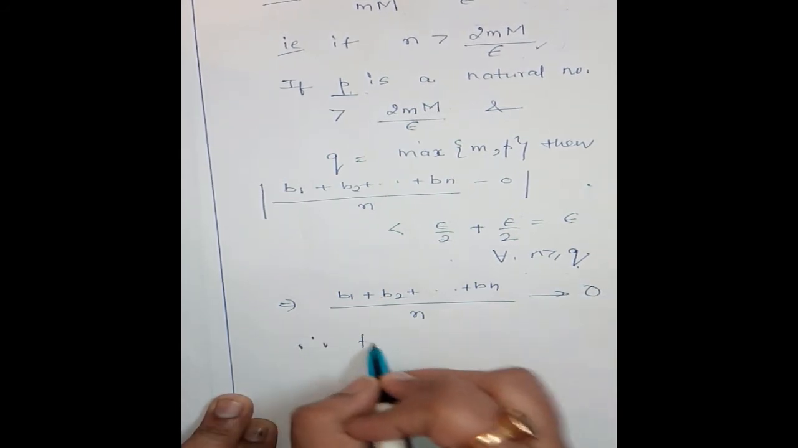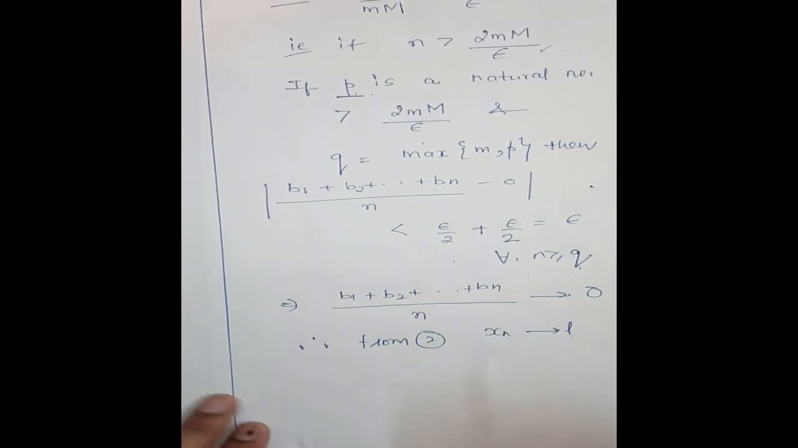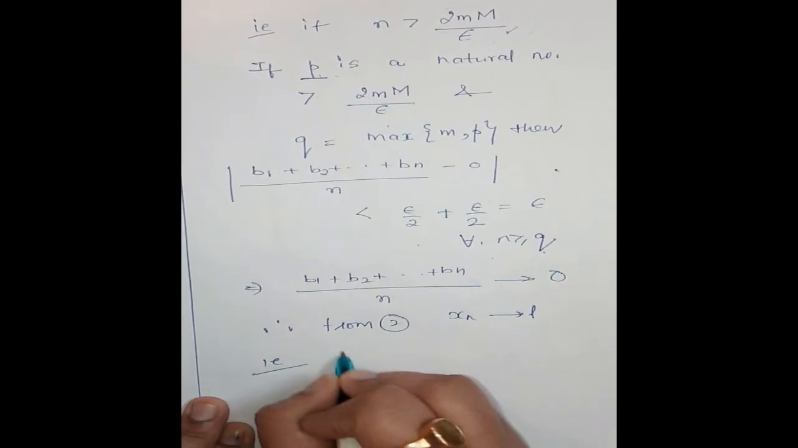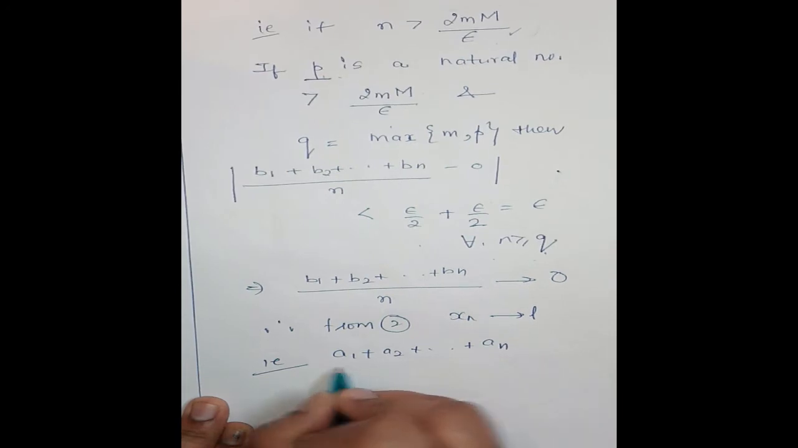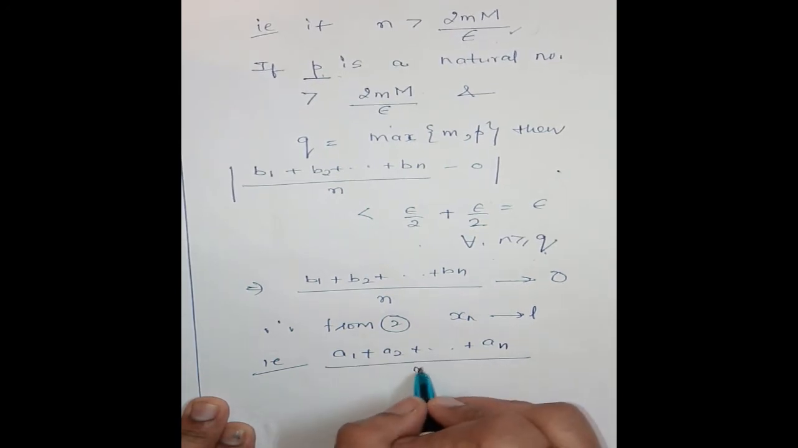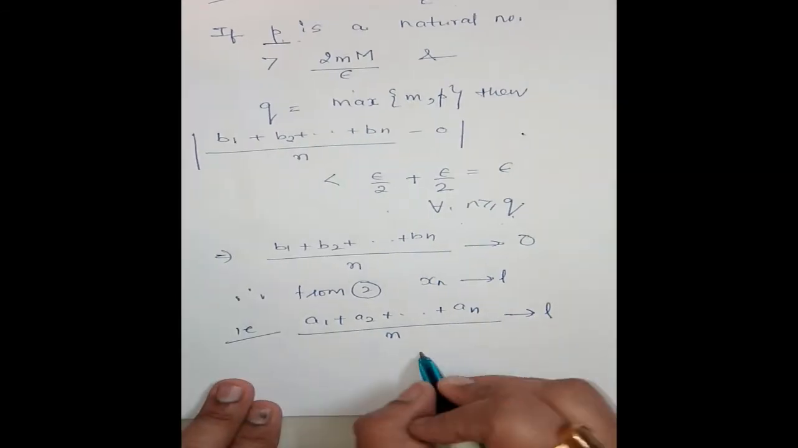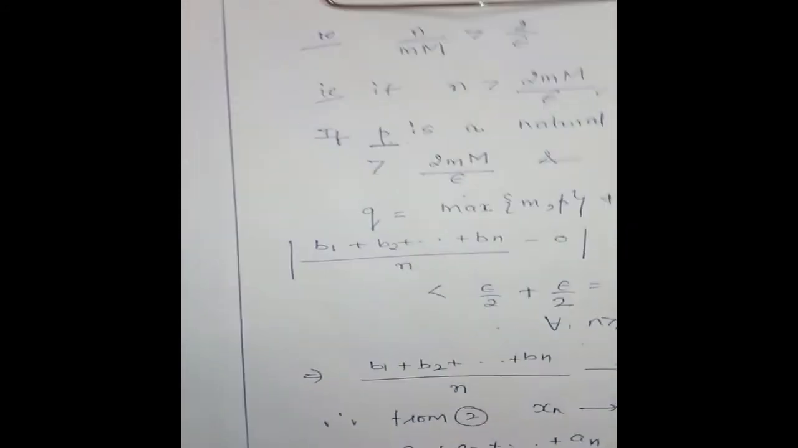Now, this implies b1 plus b2 plus bn divided by n tends to 0. Therefore, from 2, we get xn tends to L. Clear? That is, a1 plus a2 plus an divided by n tends to L. Hence proved. This is Cauchy's first theorem on limits. Clear? Now we have a remark.